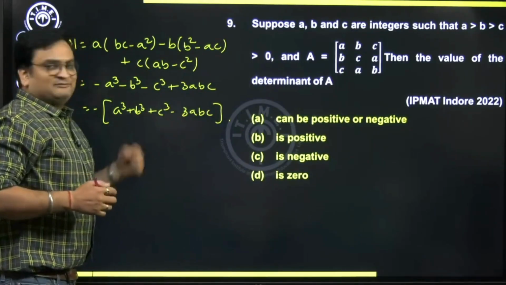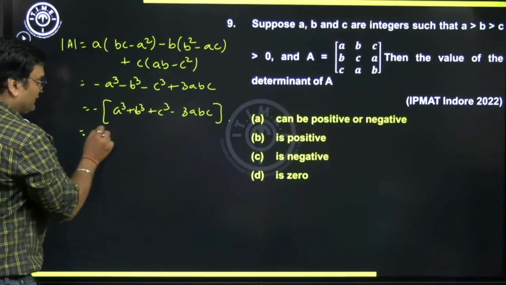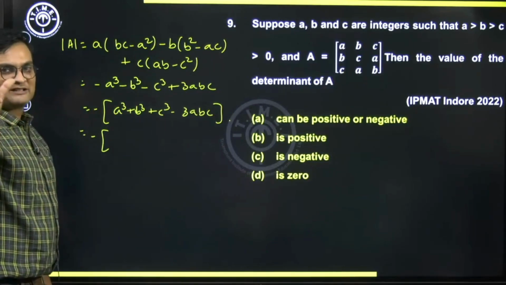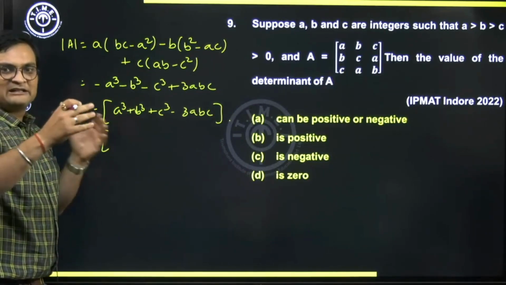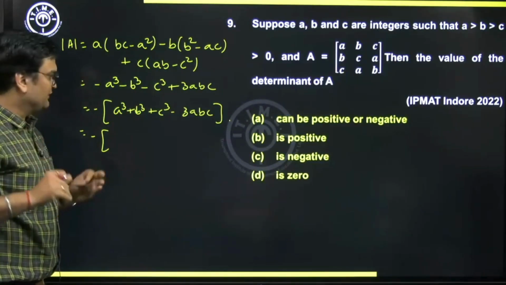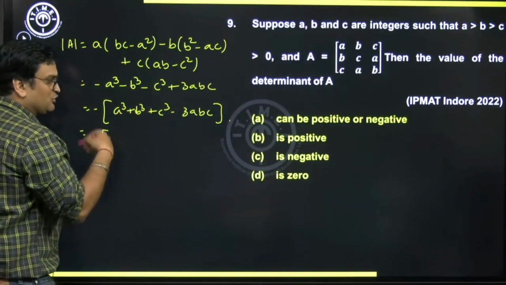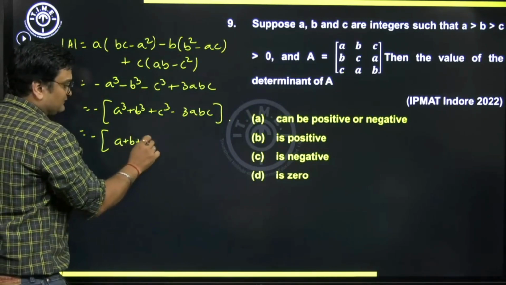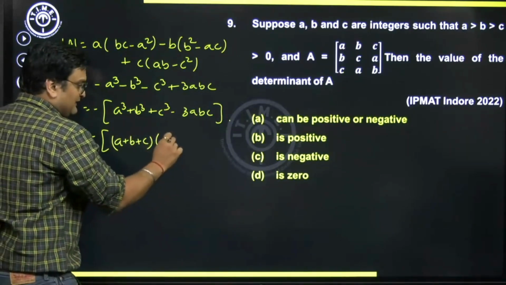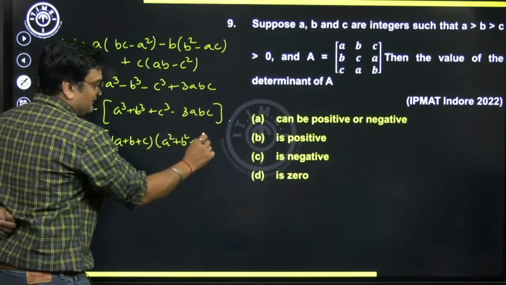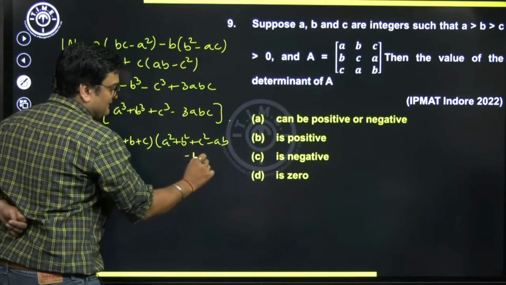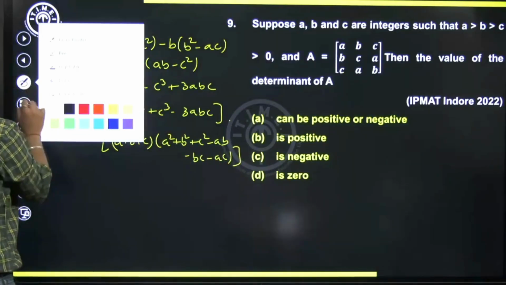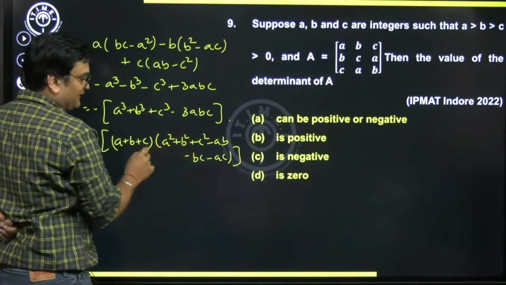What can we say about this term? Let's observe. A cube plus B cube plus C cube minus 3ABC is a well-known expression. It has a particular factorization available. You should know this. A cube plus B cube plus C cube minus 3ABC is factorized as A plus B plus C into A square plus B square plus C square minus AB minus BC minus AC. This is the factorization. However, here I would like to write the second term slightly differently.